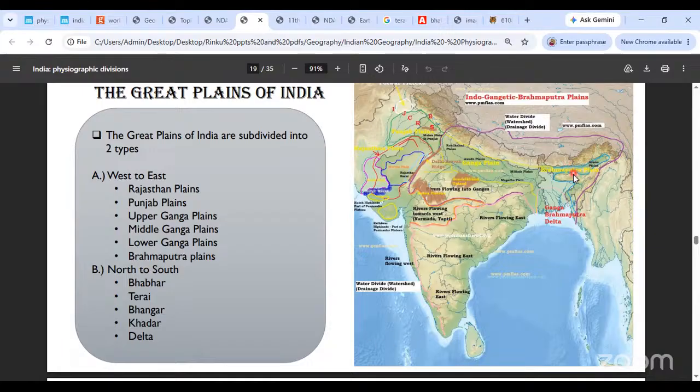Okay. So lastly, you have the Brahmaputra plains, in Assam. In the Assam region, you have the Brahmaputra plains. Okay, that is the division of these plains from west to east. This is the sideways division.